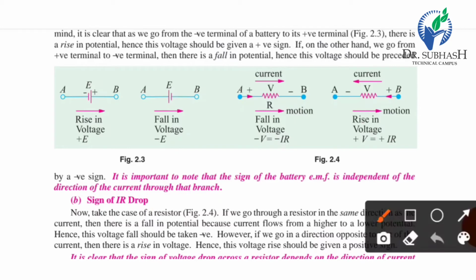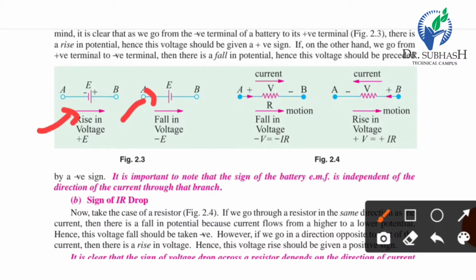If the sign goes from minus to plus moving left to right, it is called a rise in voltage and is given a plus sign. If the direction is from plus to minus, that is a fall in voltage.